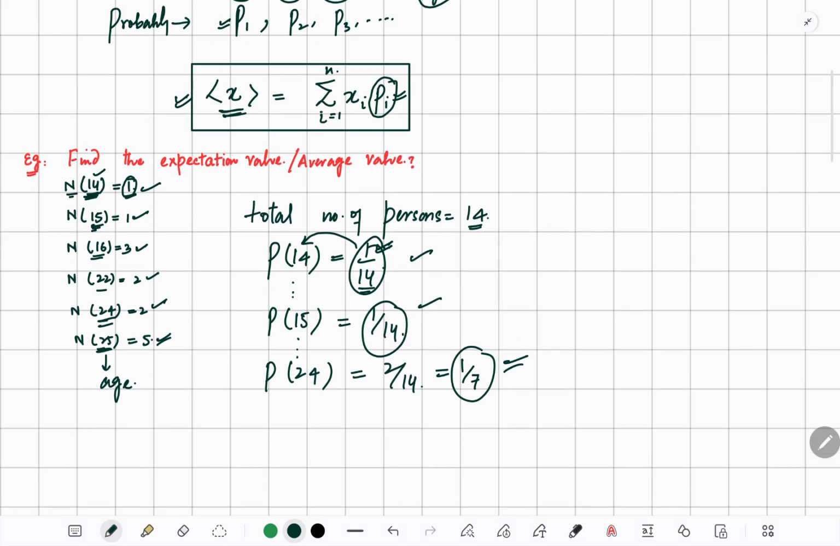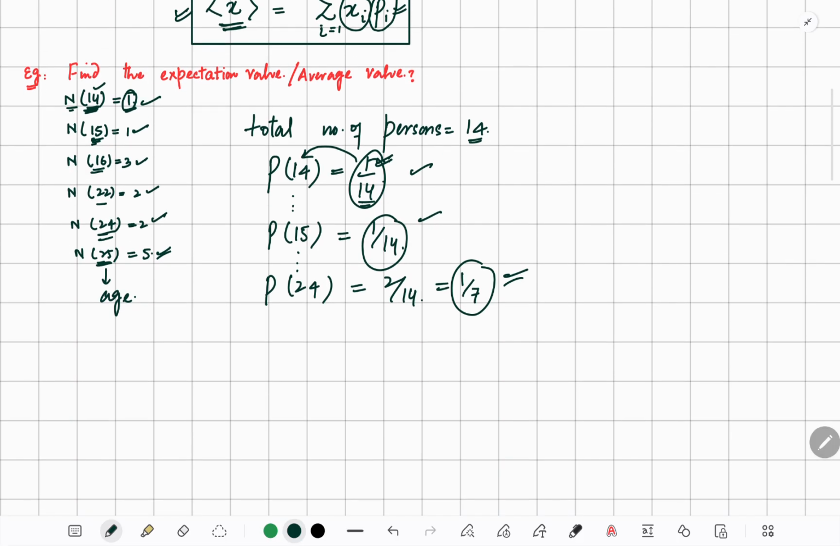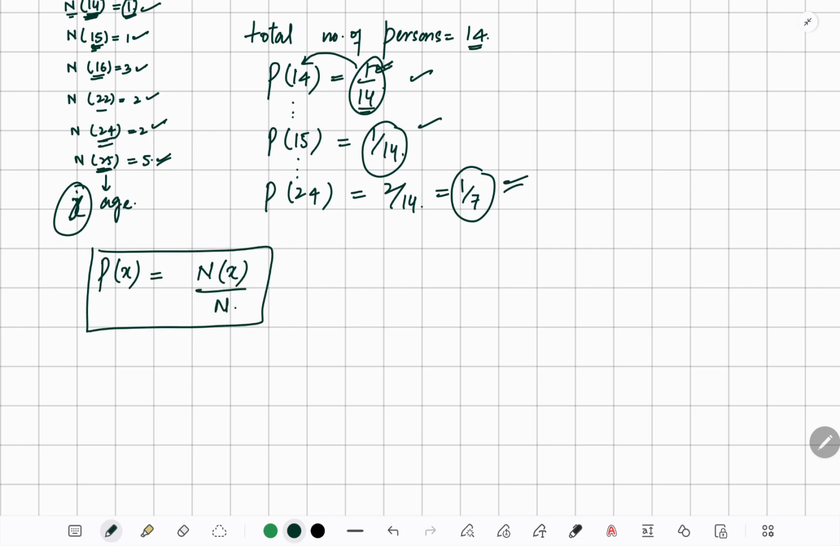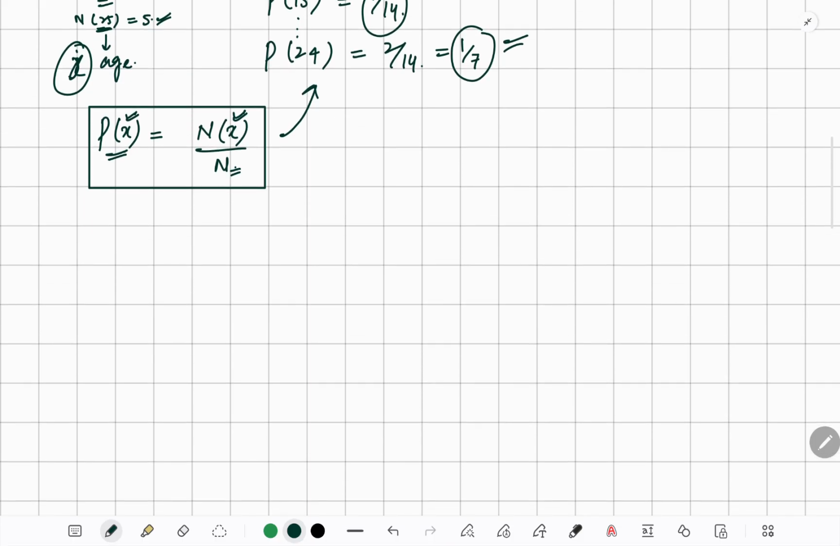So this is done. We can say that the probability of x is given simply by the number of people with age x divided by the total number of people. This is the formula I used here: the probability of getting a person with age x is the number of persons with age x divided by the total number of persons.